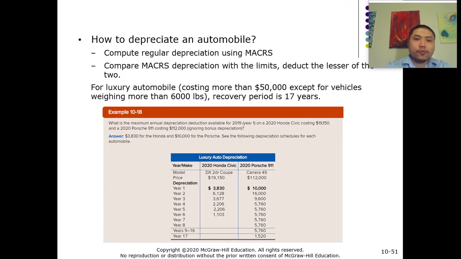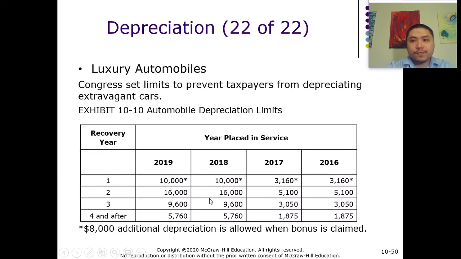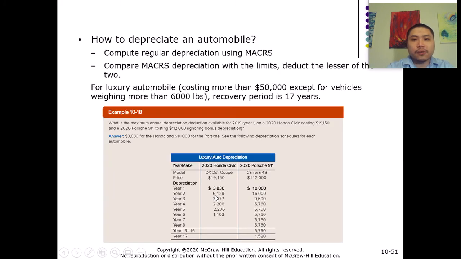First, we calculate the regular depreciation using the MACRS method, just like usual. And then we compare that to this limits table. Whichever amount is smaller, we use that amount to deduct as the depreciation expense. So that is for normal, ordinary cars.